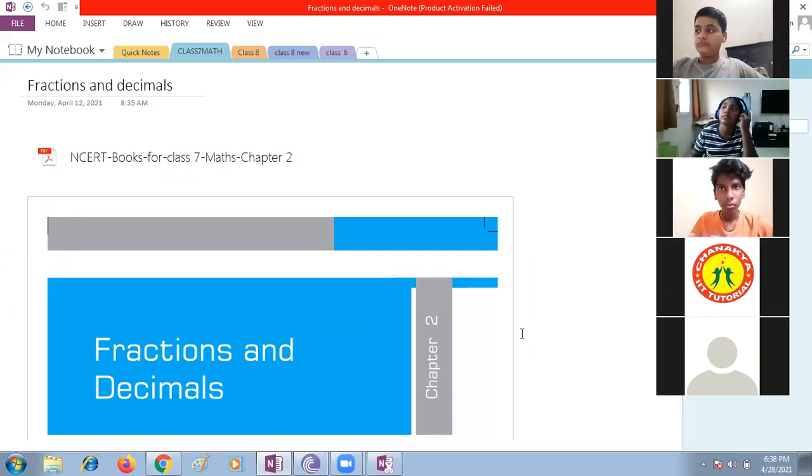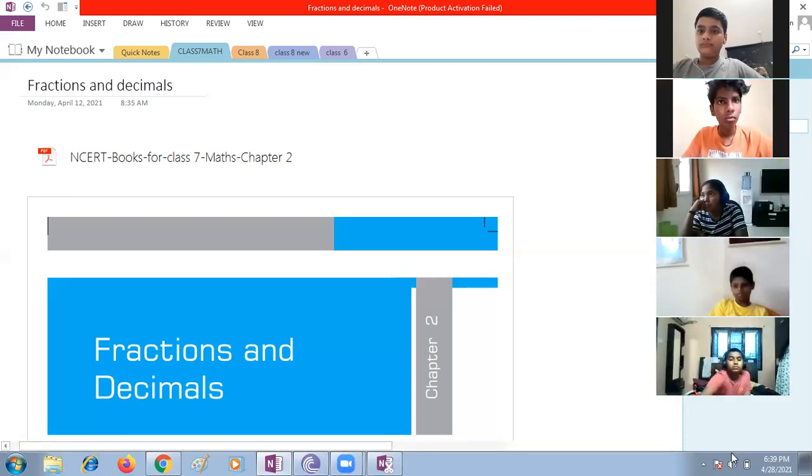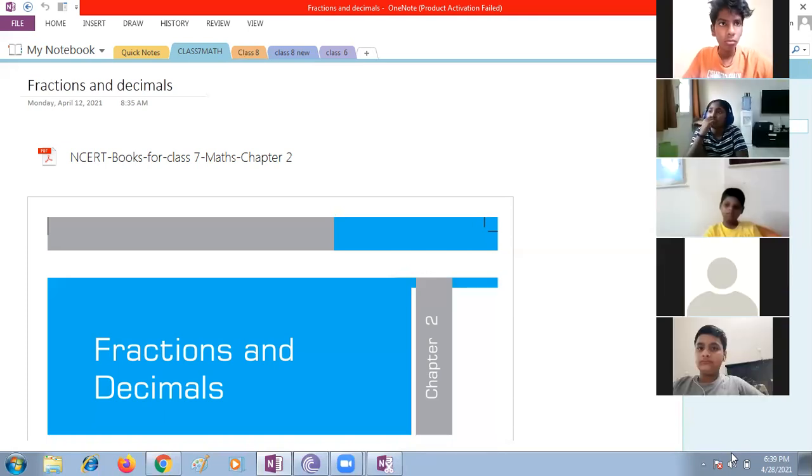Fraction operations means there are four operations on fractions: addition, subtraction, multiplication, and division. How many of you know about those four operations? You can see Pranav, Raghav, Harini raise their hands. I can see more students: Mahavir, Jait, Nikhil. Right, Pranav. Even if you already know, I will discuss it once again. We will start our chapter, fractions and decimals.